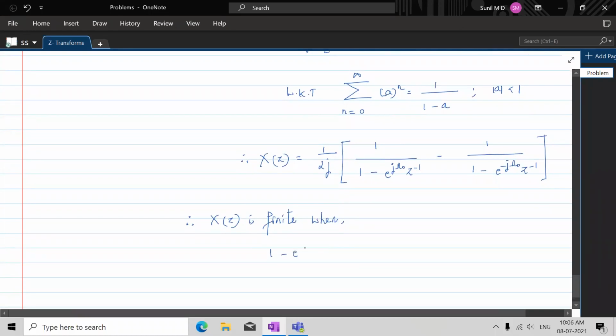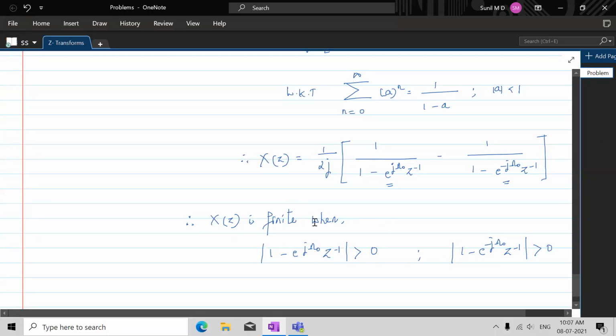When the magnitude of 1 minus e power j omega naught z inverse is greater than 0, and one more thing: 1 minus e power minus j omega naught z inverse should also be greater than 0 for X of z to be finite. If it is 0, then it is infinite, so that will not form region of convergence.